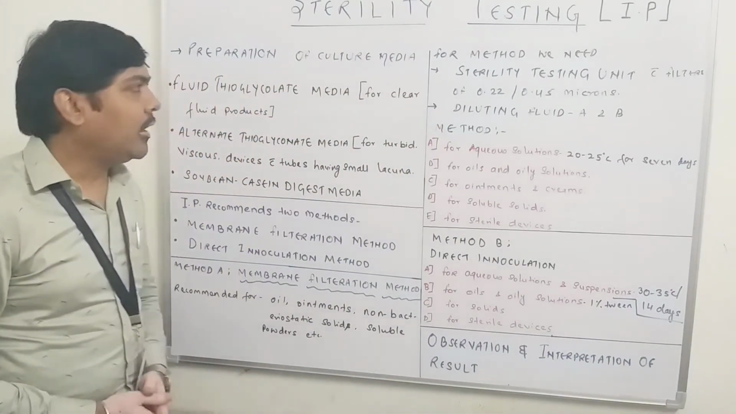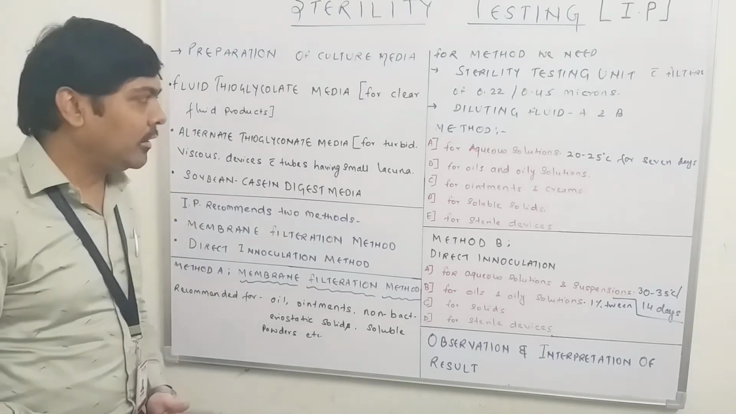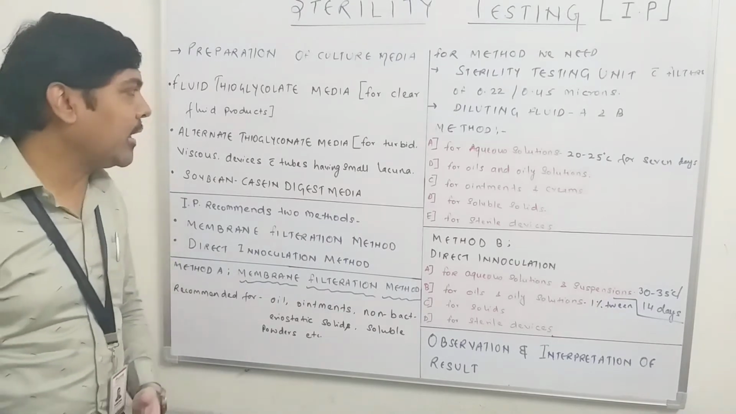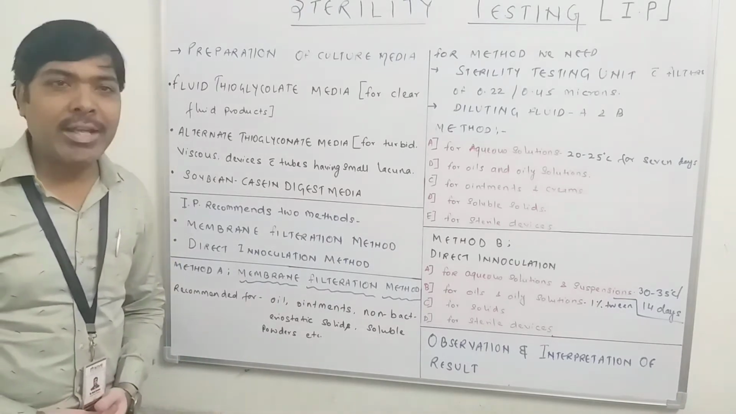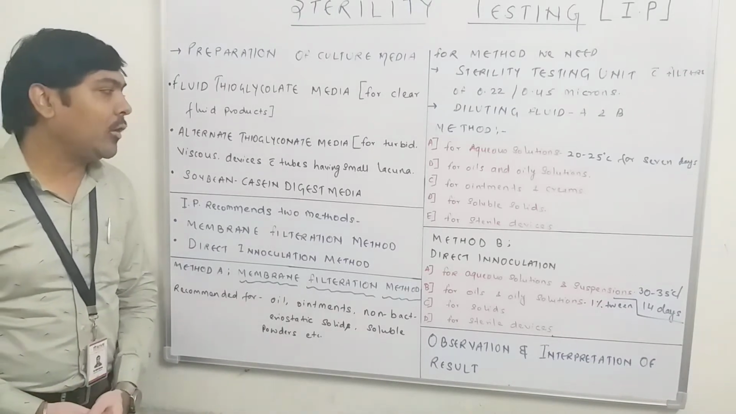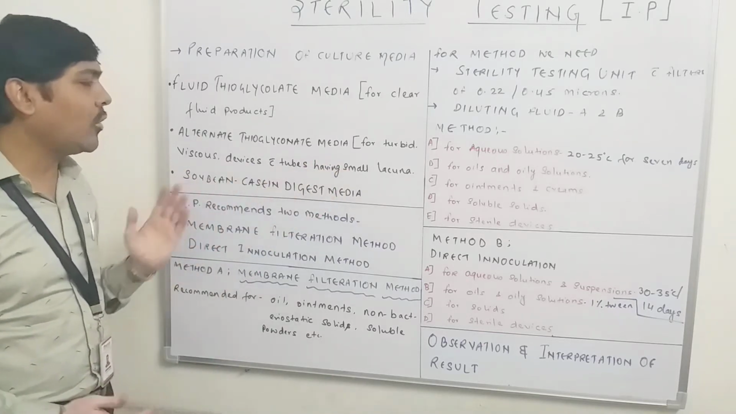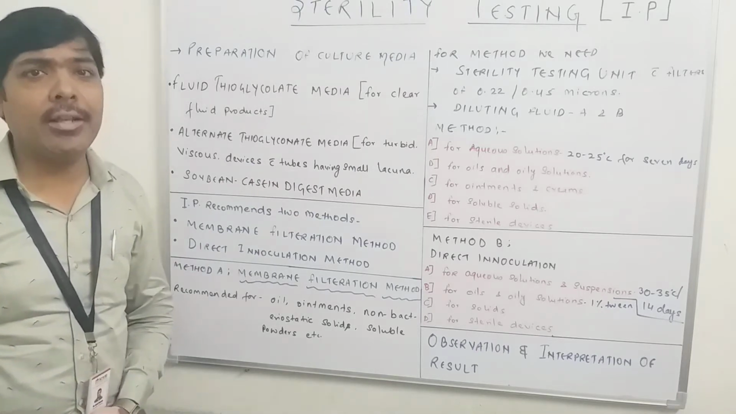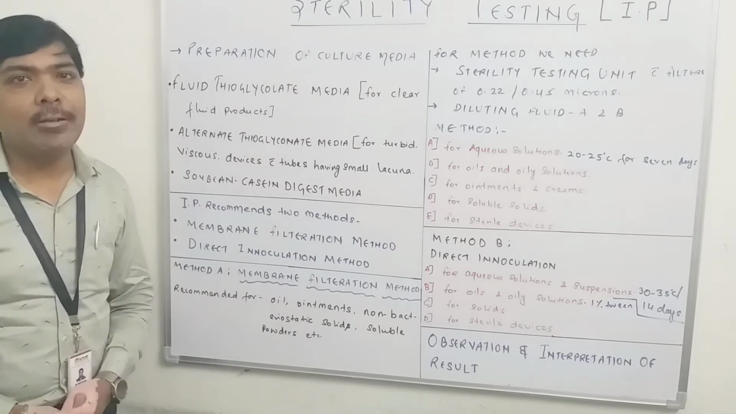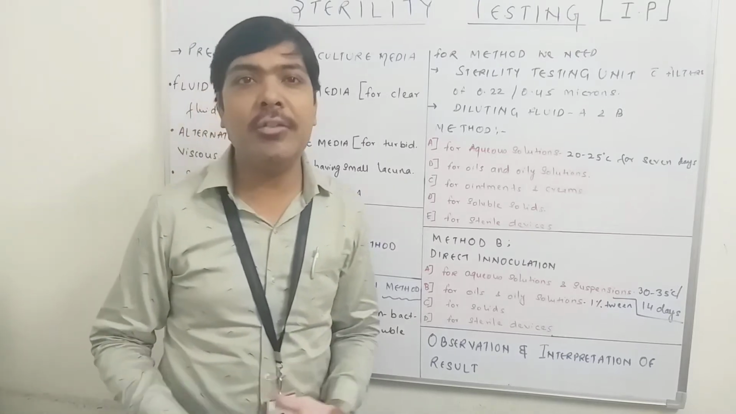Now, if we are talking about the Indian Pharmacopoeia, different culture media are already prescribed. For example, we can use fluid thioglycolate media, especially if our product is a clear fluid. We can also use alternate thioglycolate media if our product is turbid or viscous in nature, or if it has certain sterile devices. We can also use the soybean casein digest media. So these are some of the standard media already prescribed in the Indian Pharmacopoeia.